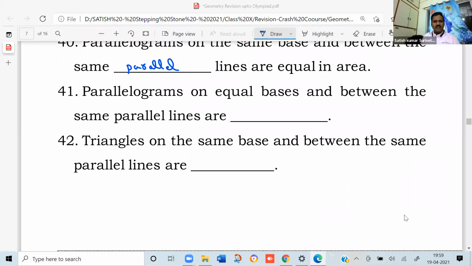Next, parallelograms on equal bases and between the same parallel lines are what? What can you say? Equal in area. Parallelograms on equal bases and between the same parallel lines are equal in area. Triangles on the same base and between the same parallel lines are equal in area.